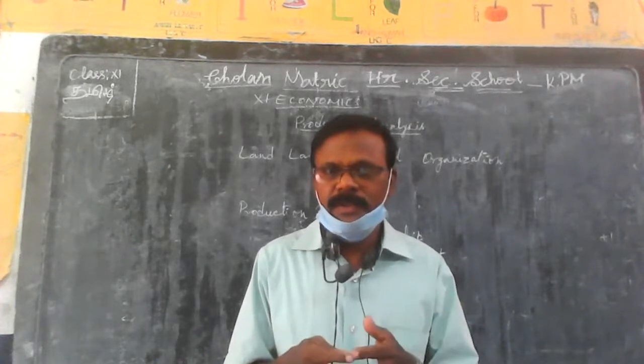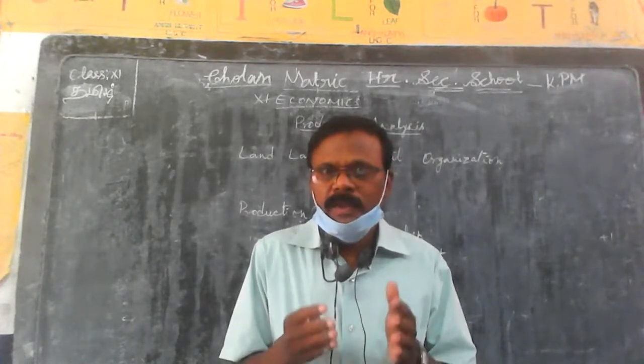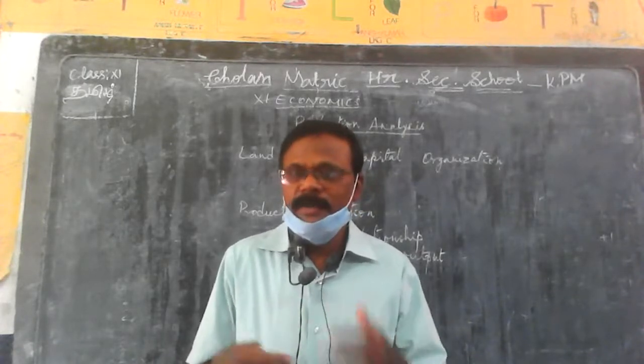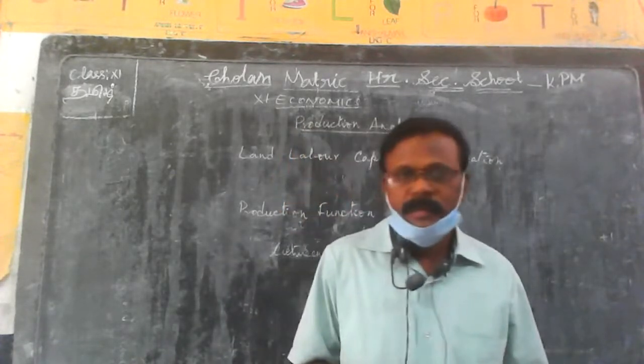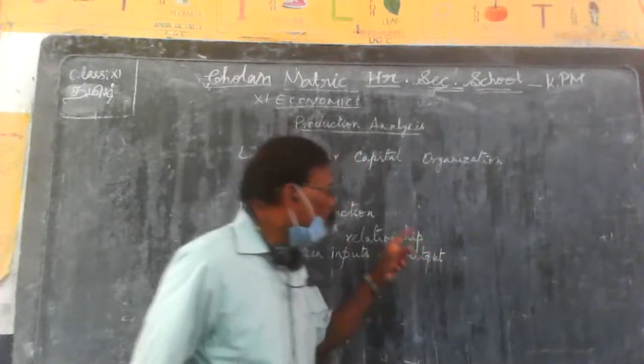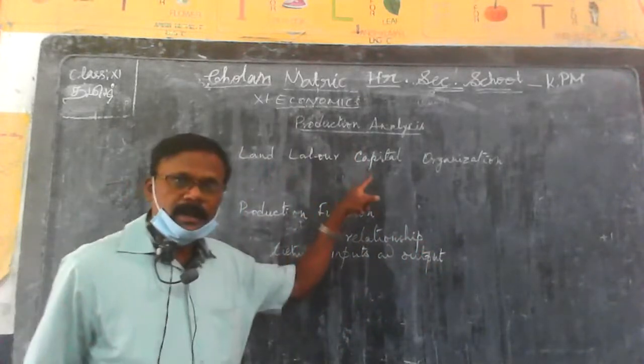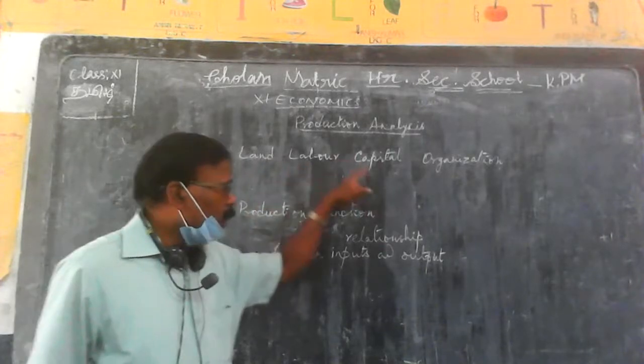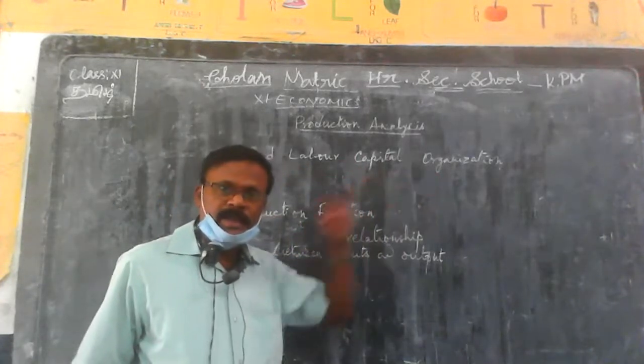That is called production. Now, how is this production created? We use four factors of production: land, labor, capital, and organization.